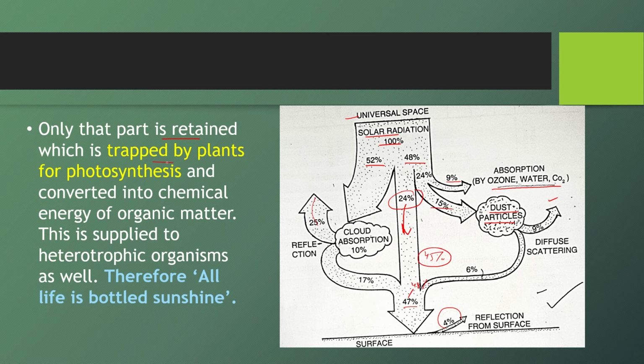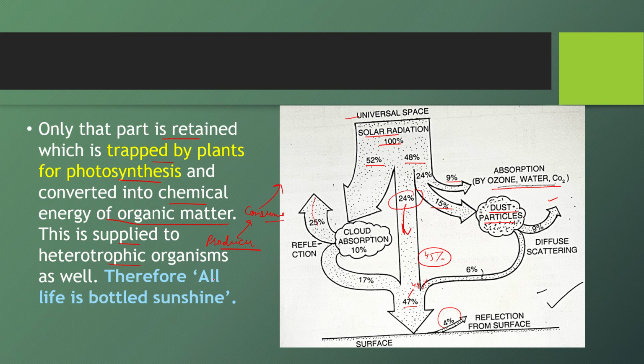What will be in usable form from that? That will be the one which is absorbed by plants for photosynthesis, for getting converted into the chemical energy of the organic matter. So only that much solar radiation is being utilized. Now this is supplied to the heterotrophic organisms as well, because we all know the first level is always producers, then the next trophic level is consumers.